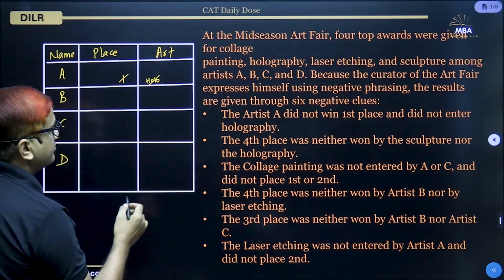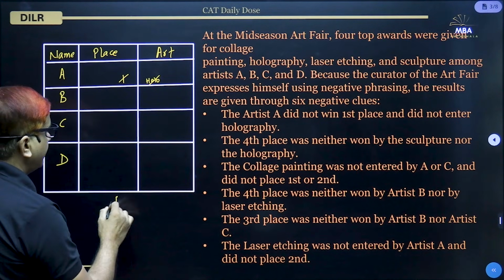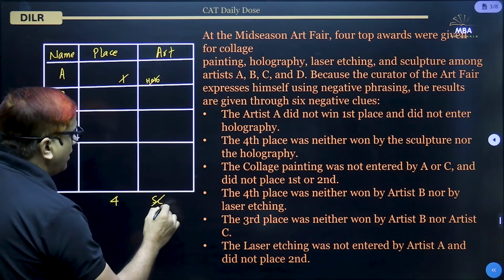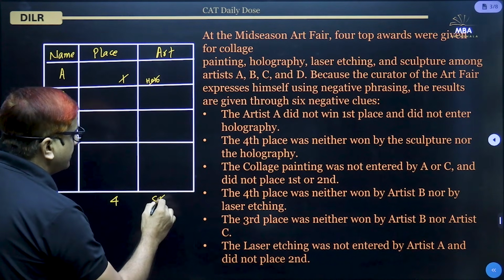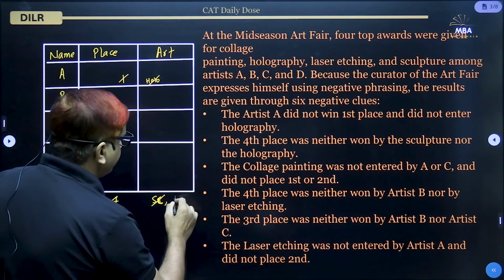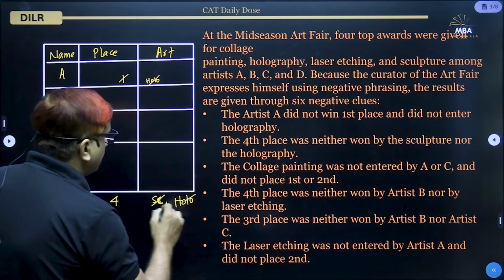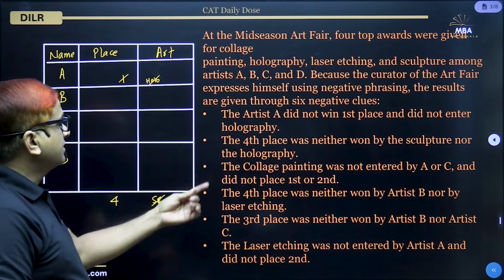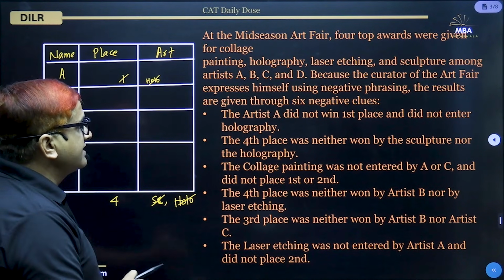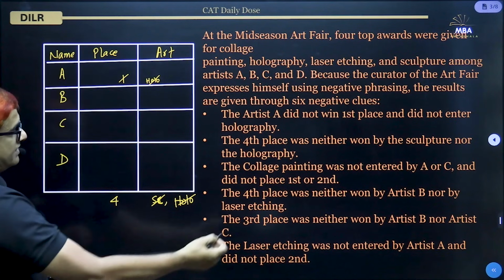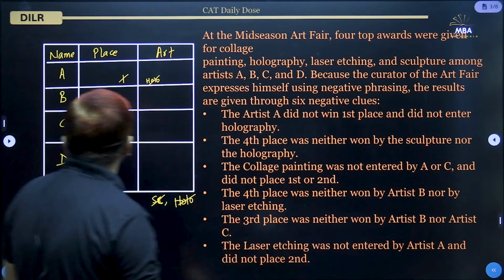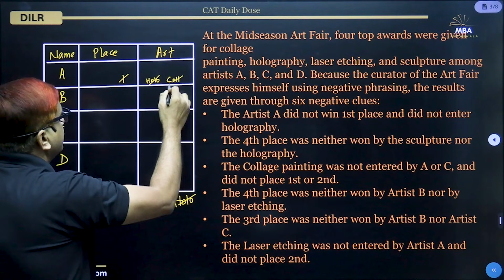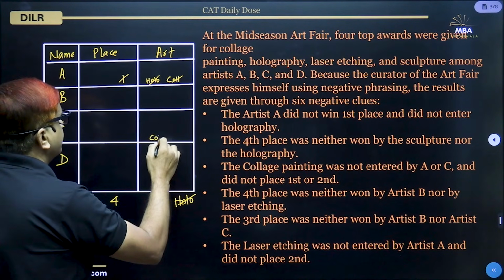So here we can put it like this, that fourth place will not be of a sculpture and also not of holography. Okay, so in that fashion we can put. Now the third point is the collage painting was not entered by A or C. So it is talking about a person, A or C. So we can directly put it here. A has not put collage painting, nor has C put collage painting.